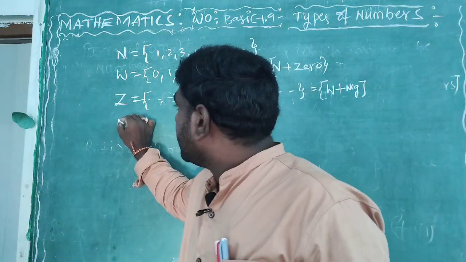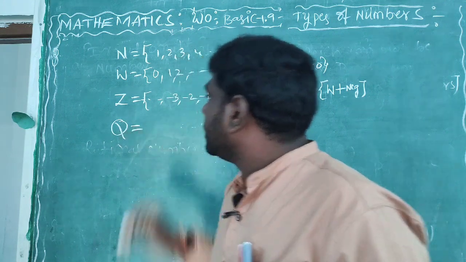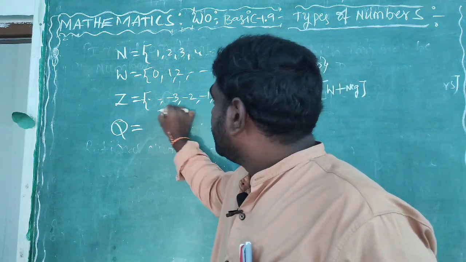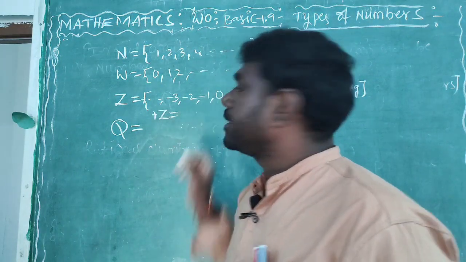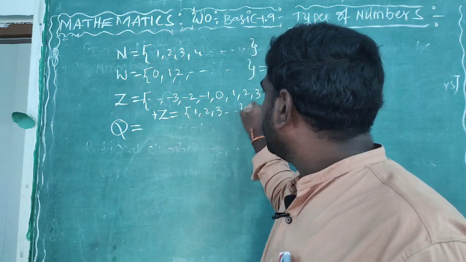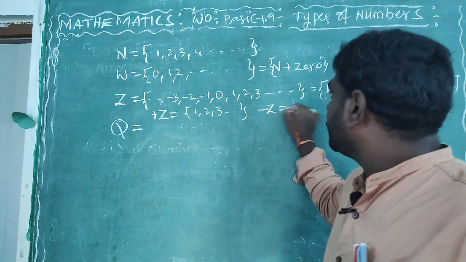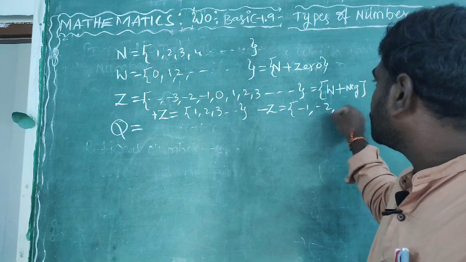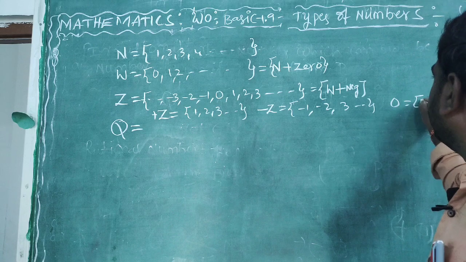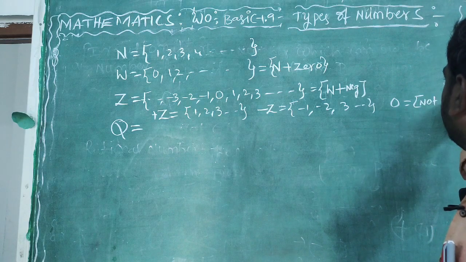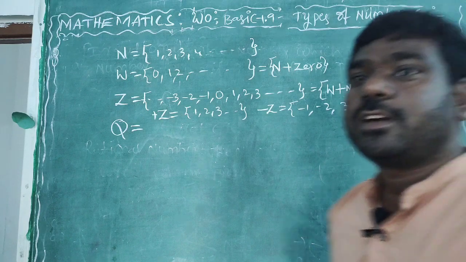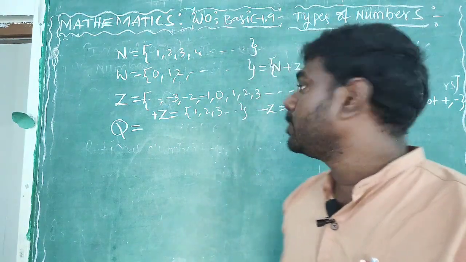Next one is rational numbers. Again here, positive integers. What are those? 1, 2, 3 and so on. Next, negative integers. What are those? -1, -2, -3. Sir, what about 0? 0 is not positive and not negative.